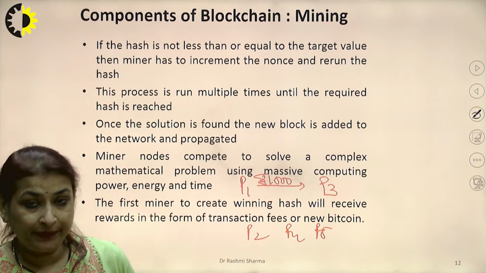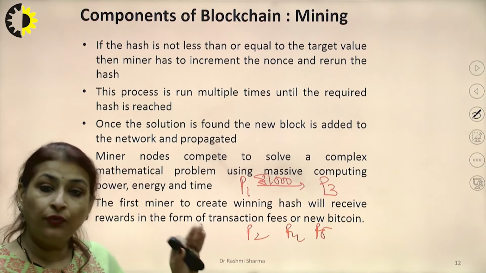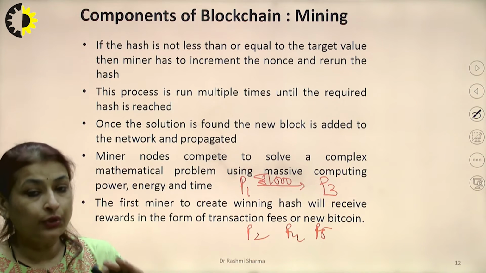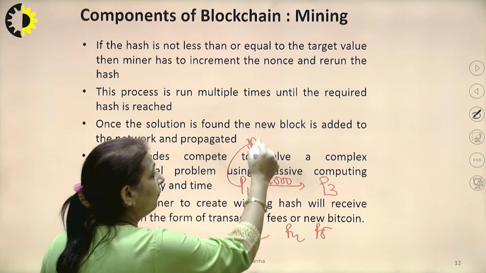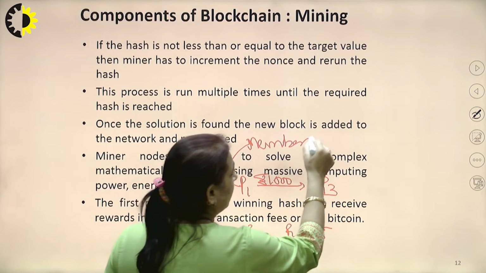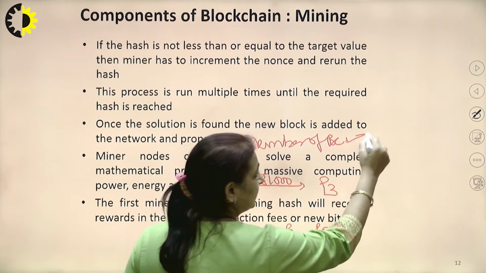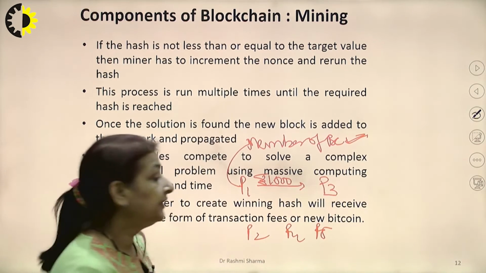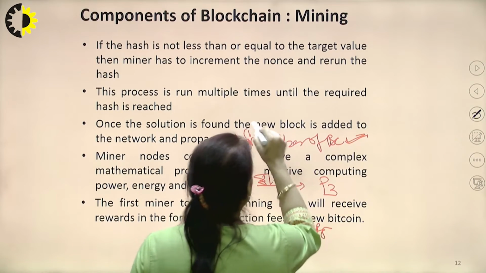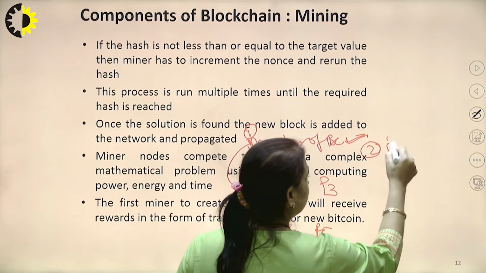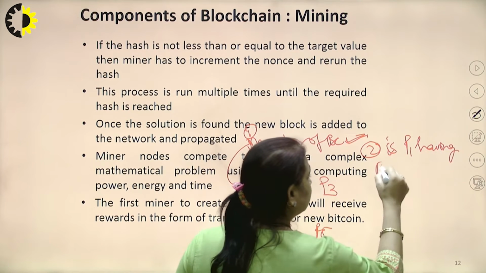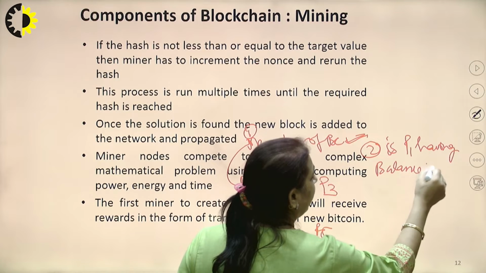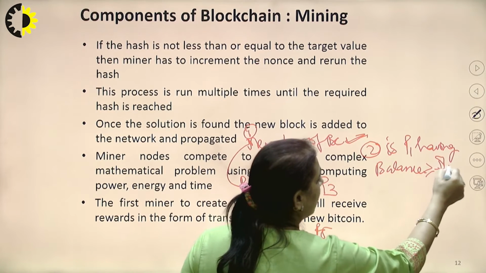So along with P3, P2, P4 and P5 would start validating if this P1 is a member of the blockchain. Yes. Okay. First thing. Second question which they find the answer to: is P1 having balance greater than or equal to rupees 1000?